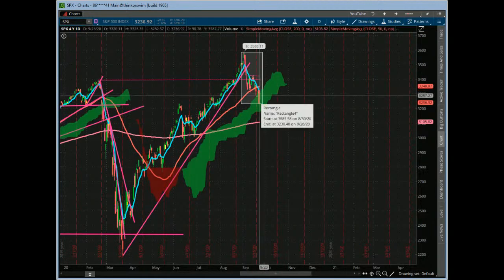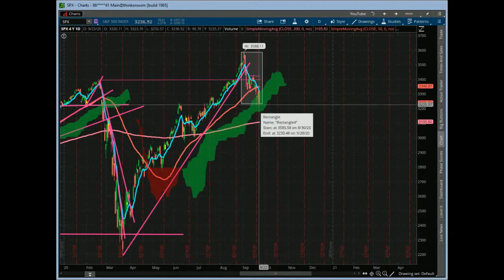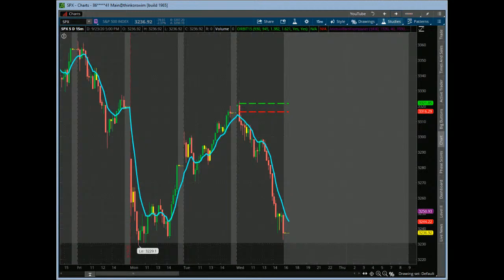So we had a big move down here today, but we couldn't quite get below the trend box with increasing volume. So we're still in the trend box right here, and we'll see what kind of price action we get going into tomorrow. So let's take a look at the price action here today. So good stuff. Definitely a bearish day today, right?